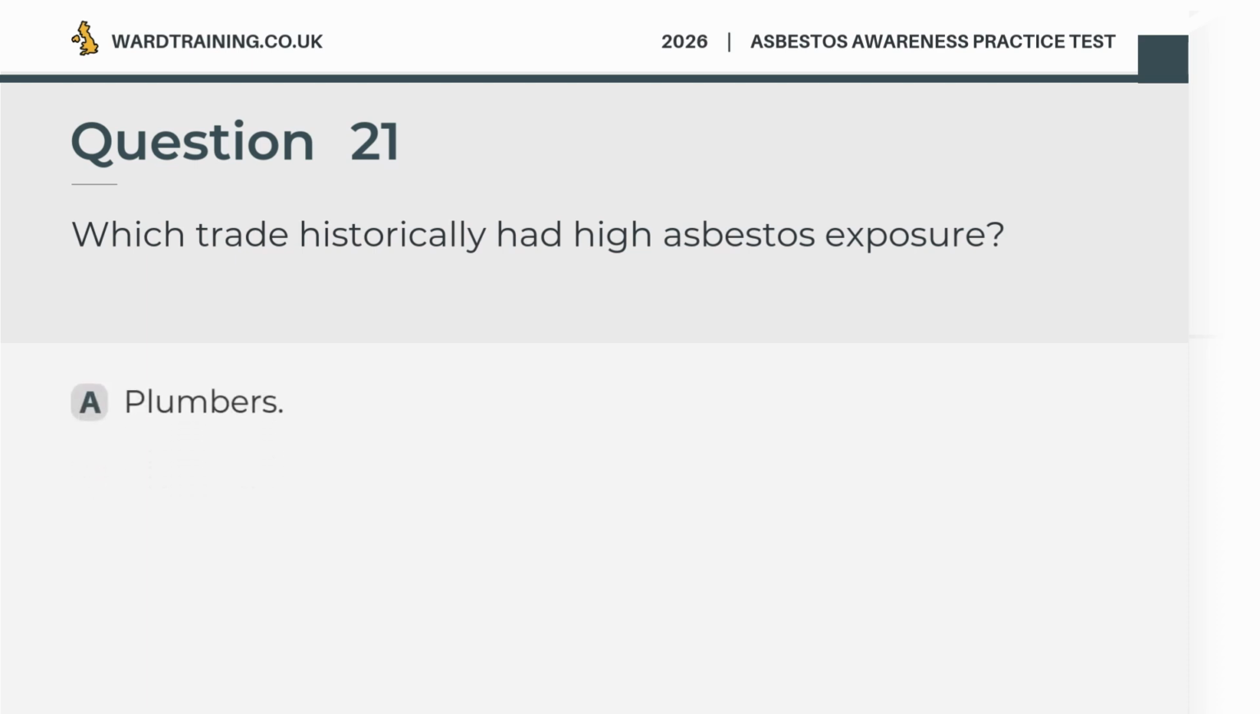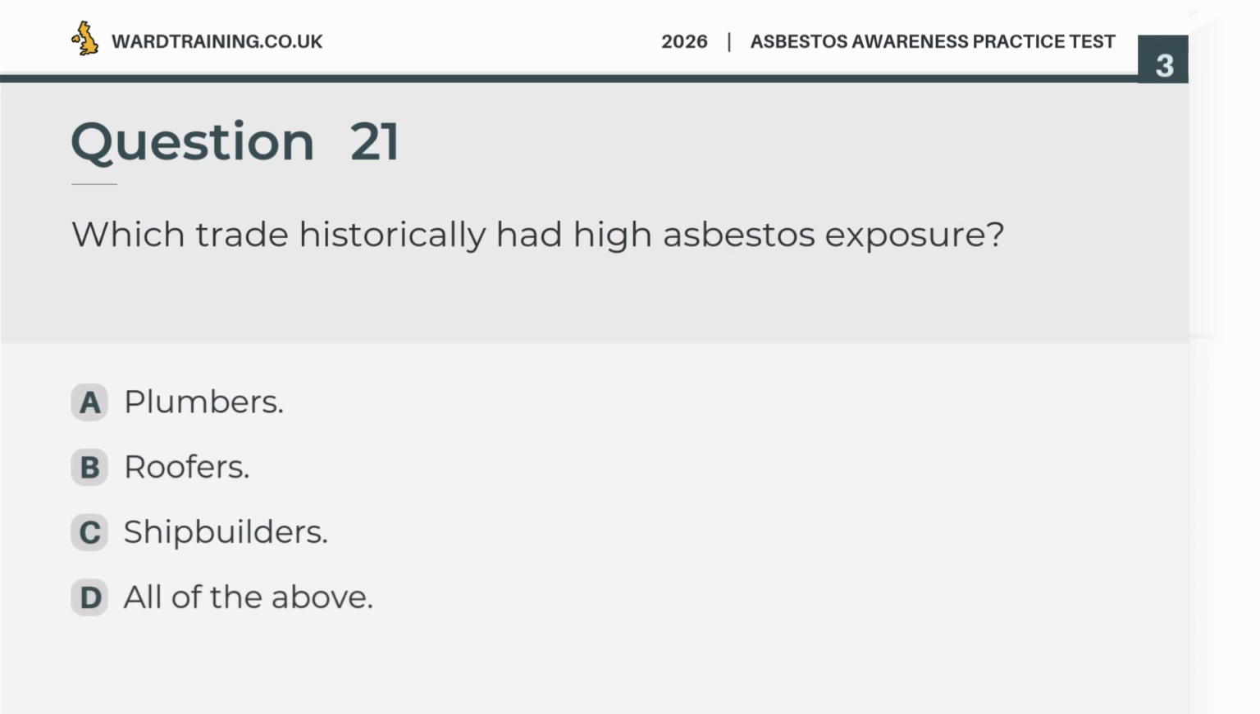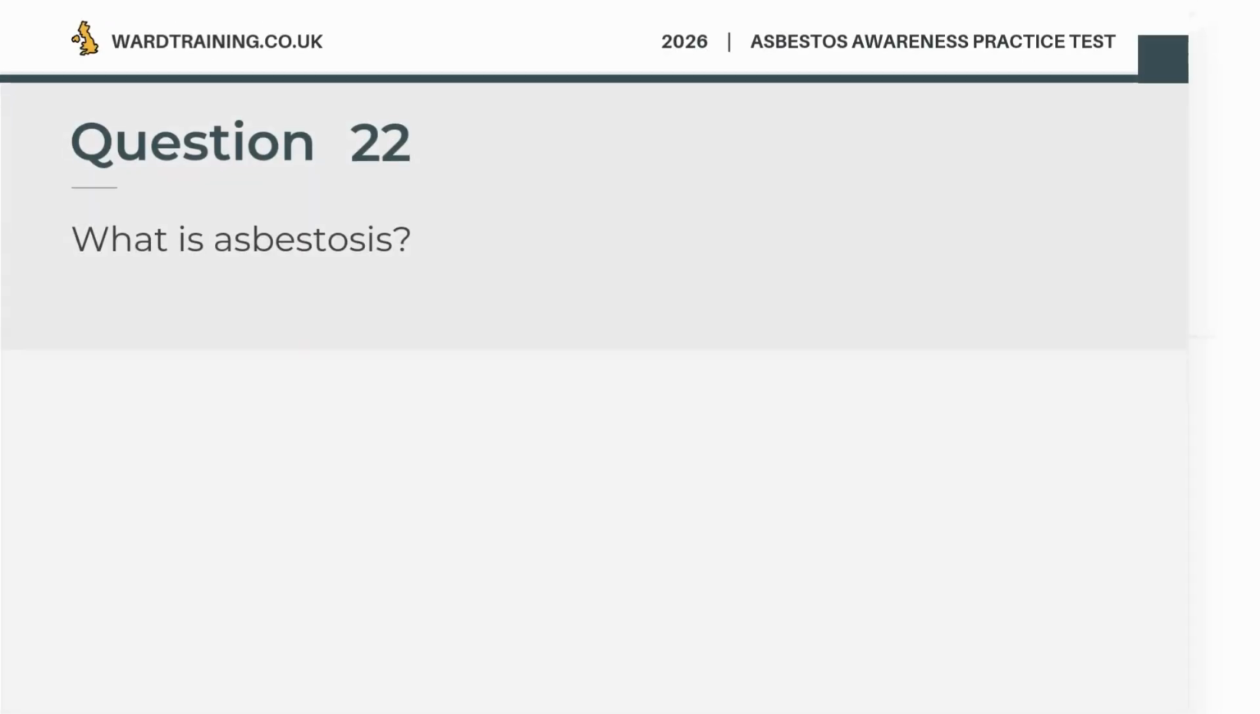Question 21. Which trade historically had high asbestos exposure? A. Plumbers. B. Roofers. C. Shipbuilders. D. All of the above. The correct answer is D. All of the above.